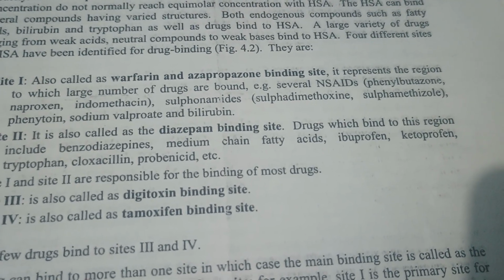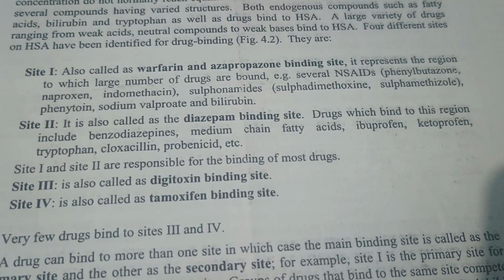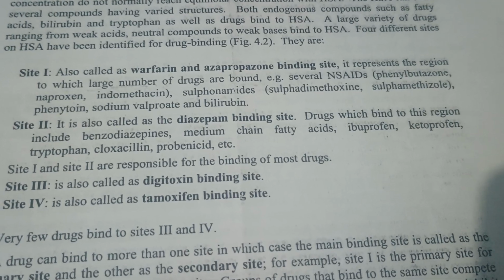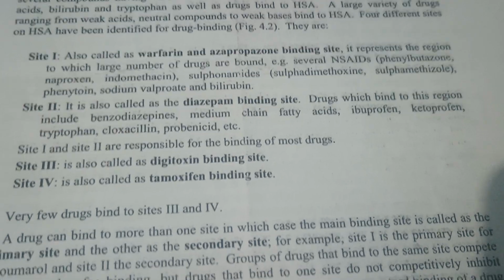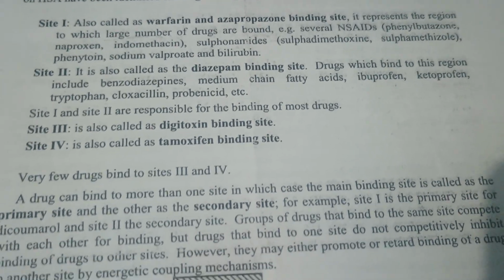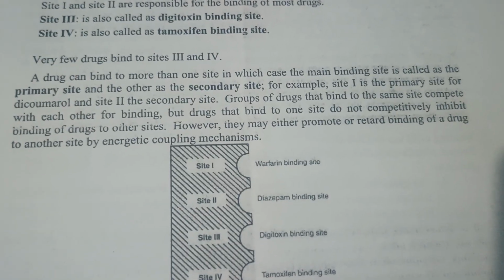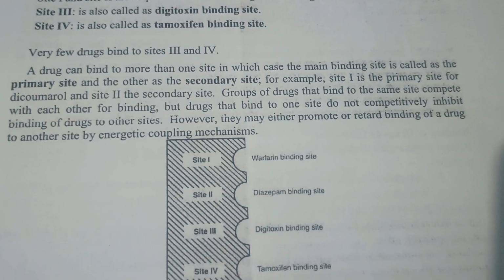It is represented as the region to which a large number of drugs are bound, that is several NSAIDs, sulfonamides, phenytoin, sodium valproate and bilirubin. Site 2, site 3 and site 4: very few drugs bind to site 3 and site 4. Okay.